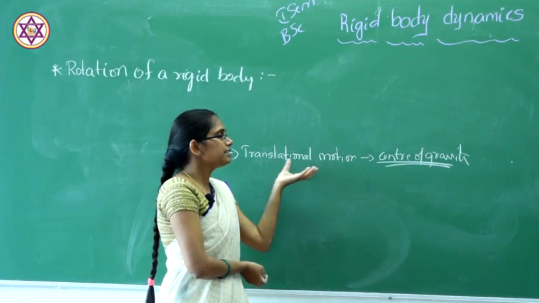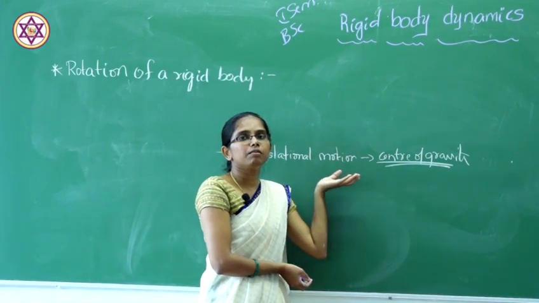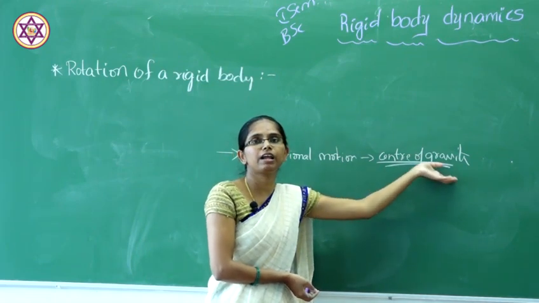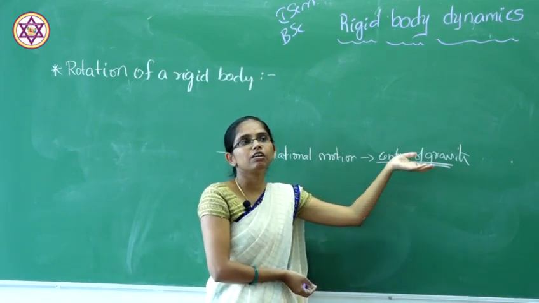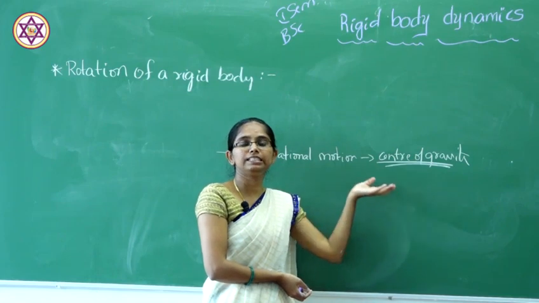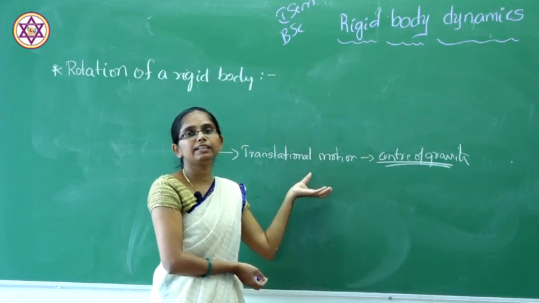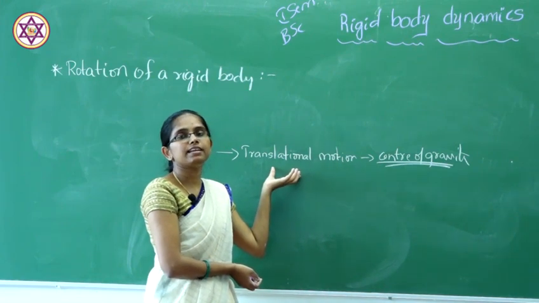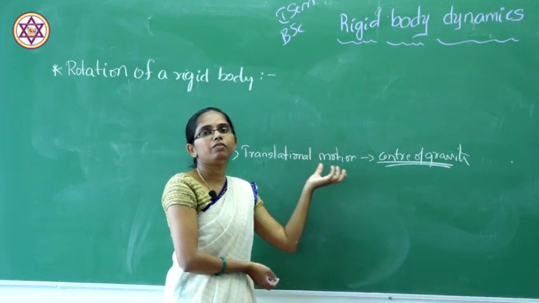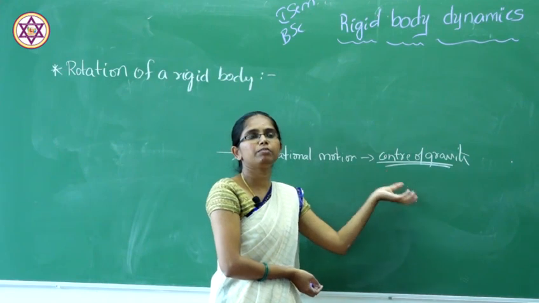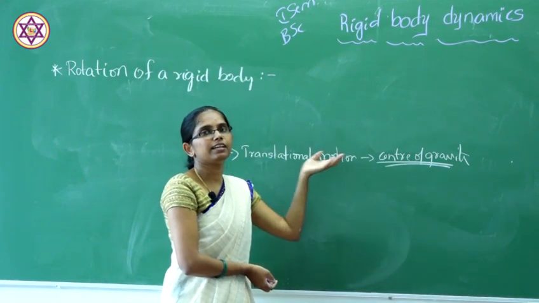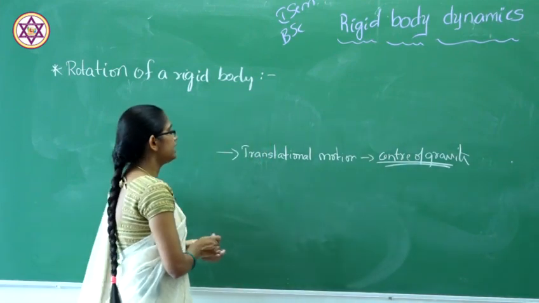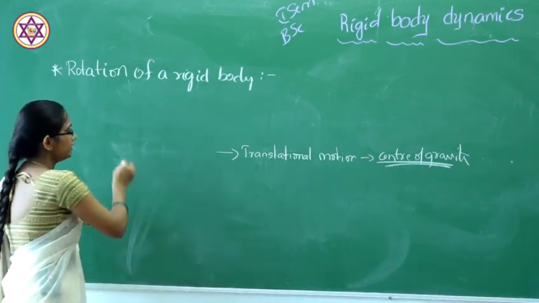So the translational motion will be produced due to the center of gravity, while the center of gravity will also produce the rotational motion about its axis, taking the center as its axis. So we can say that the general motion of a rigid body will be a combination of translational and rotational motion. So here we have to consider some rigid bodies.